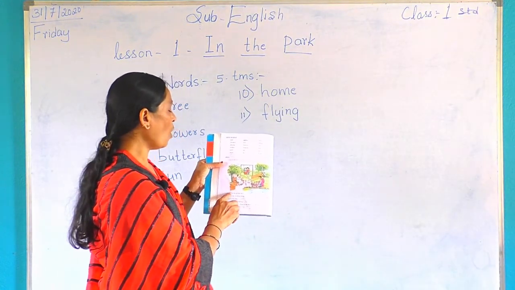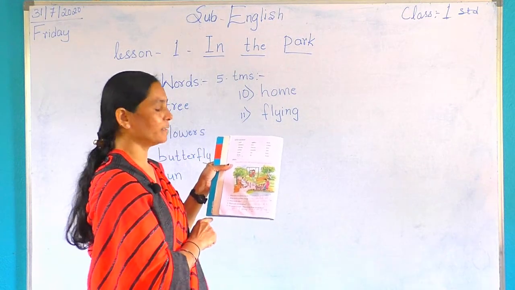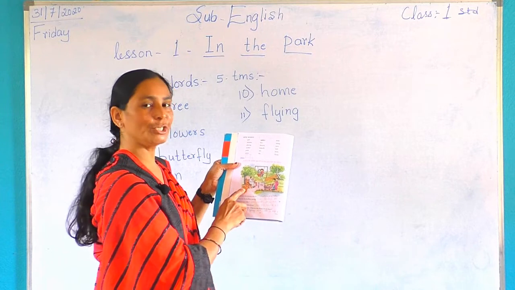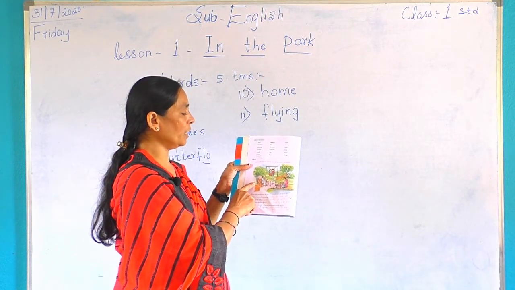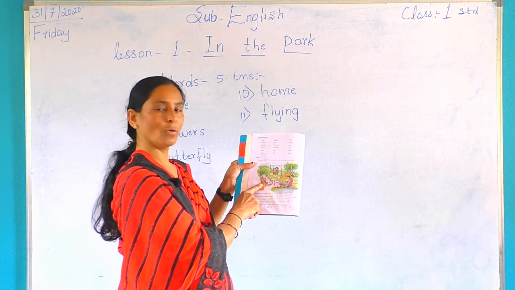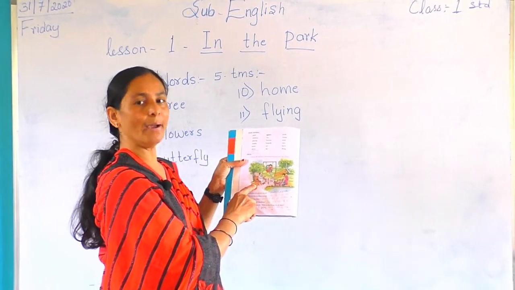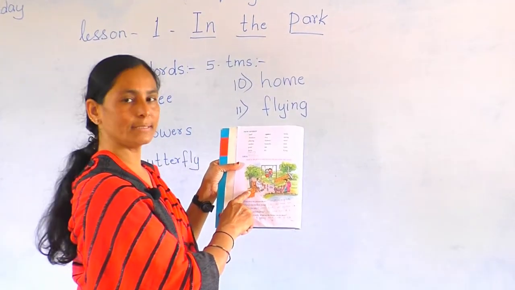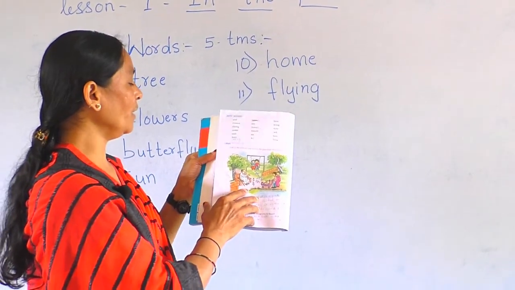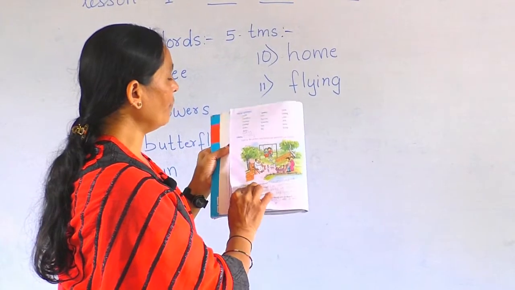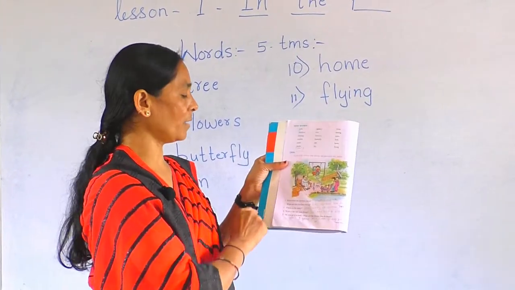See here, what does the picture show? What is this? We see in the picture, this is a park. What do you see in the picture? It seems it is a park. Say once again. It is a park. See here, in the lesson we learnt about park. We see everything here in the picture.